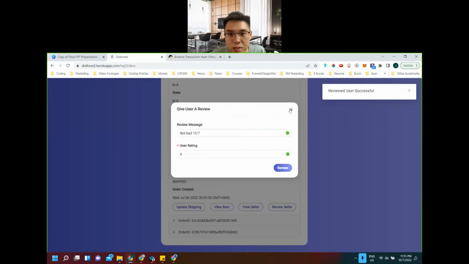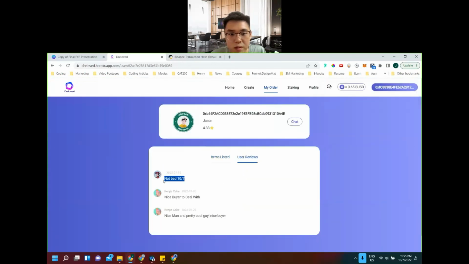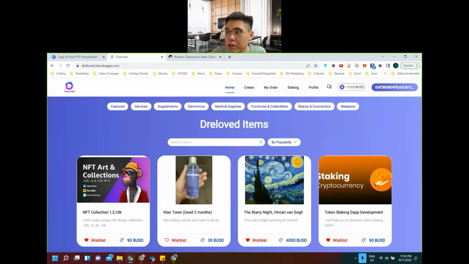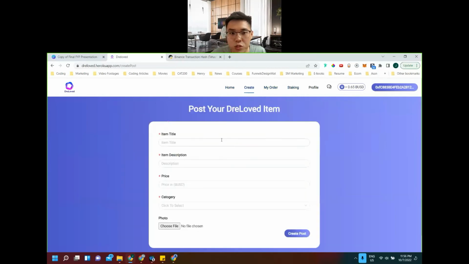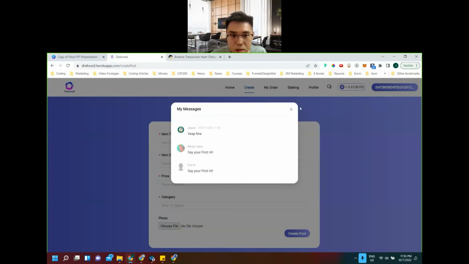After I review the seller, I can check the seller. The seller should have a not bad 10/7 review here. Then for the payments, this is the order page, and then the create page, where you can create items to be posted, and then this is the chatting function, where I'm able to chat with people here.